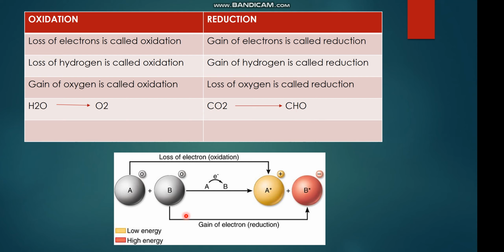We can also understand the process of oxidation and reduction from this diagram. Molecule A loses electron, this is known as oxidation, and molecule B gains electron and this is known as reduction.